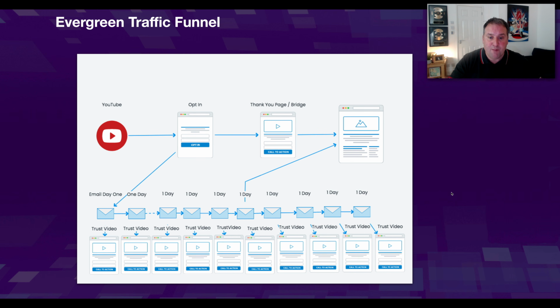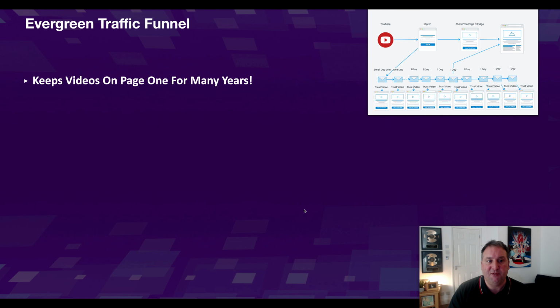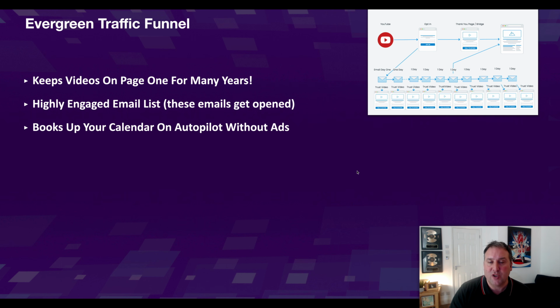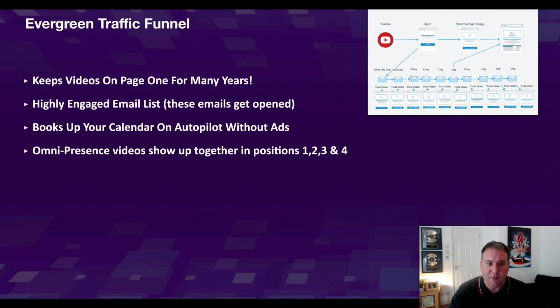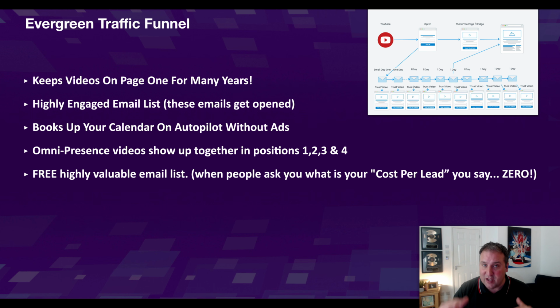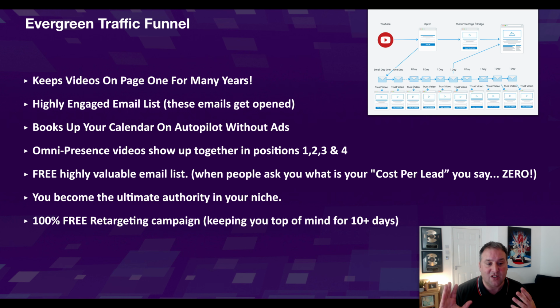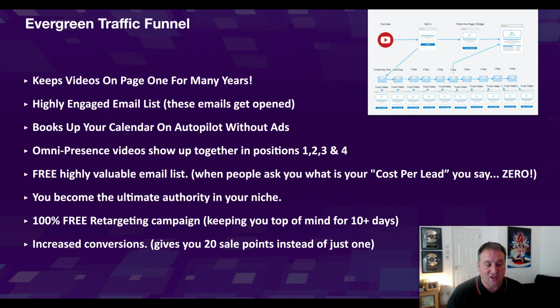So this funnel, once you build it correctly, basically keeps videos on page one for many years, builds you a highly engaged email list. These emails get opened, and it books your calendar up on autopilot without ads. It becomes omnipresent, so your videos are showing up in all the positions, which is really powerful. And it happens, like I say, in 4 to 6 weeks, you'll see it all coming together. It builds you a highly valuable email list. When people ask what's your cost per lead, you say 0. You become the ultimate authority in your niche, and it's a 100% free retargeting campaign, keeping you top of mind for 10 days. And it's increased conversion, giving you 20 sale points instead of 1.